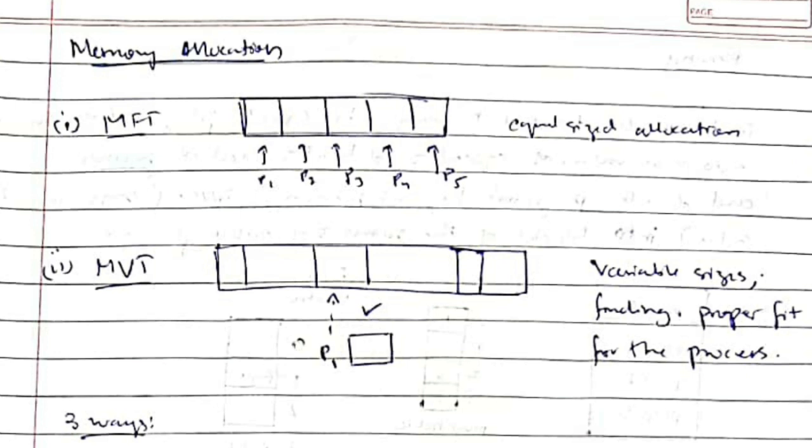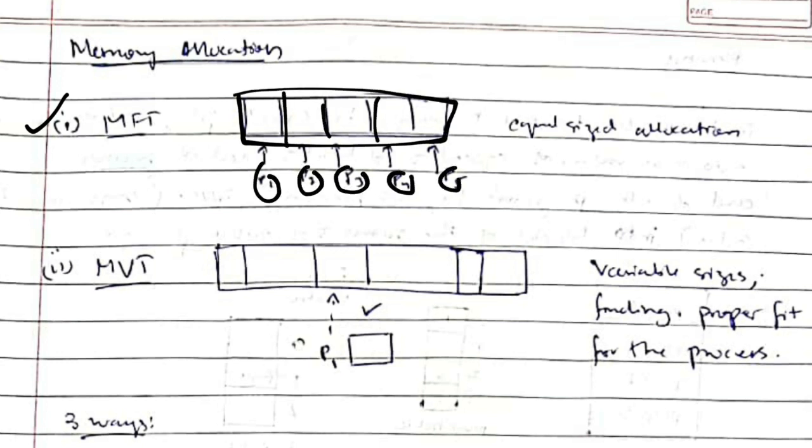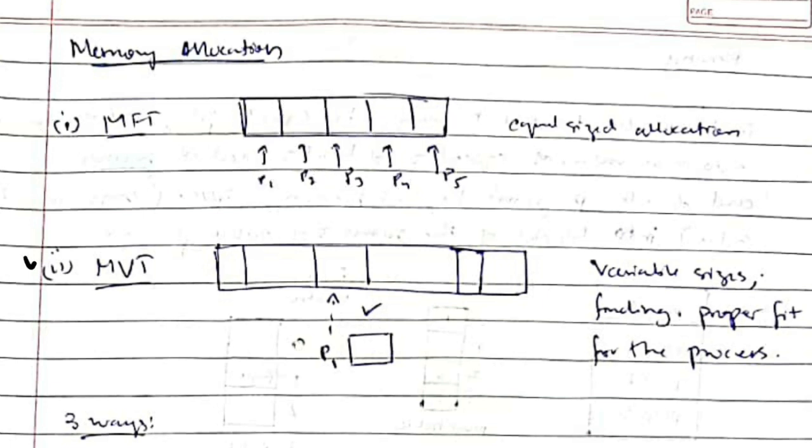Coming to memory allocation, there are two types. The first one is MFT, which is fixed, meaning all of the memory will be divided into equal parts, and each process will be allocated one of the parts. That's known as MFT. The second one is MVT, which is variable, which means the memory will be divided into unequal parts, and whichever space is sufficient for the process will be used by the process.